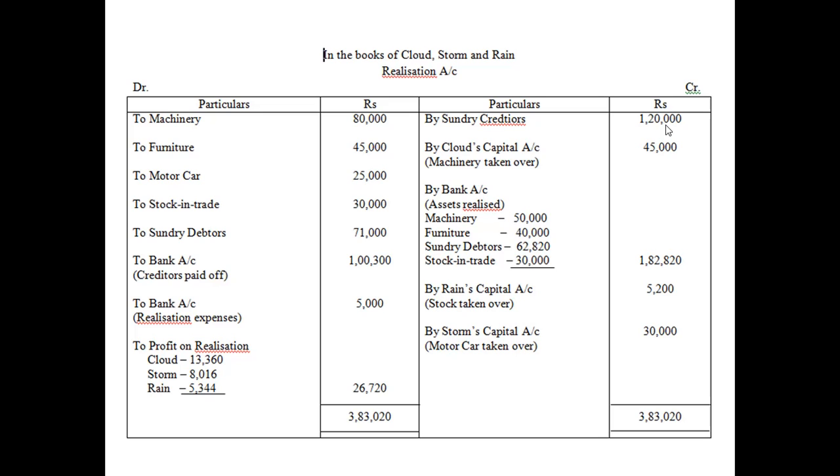Some machinery costing rupees 40,000 was taken over by Cloud at an agreed valuation of rupees 45,000, and the remaining machinery realized rupees 50,000.